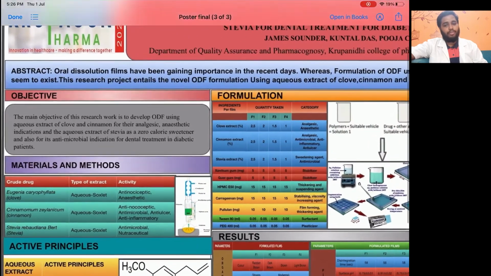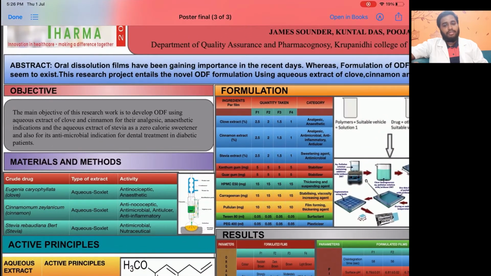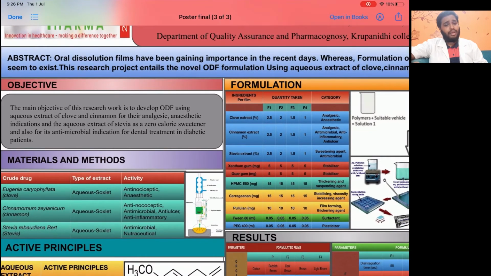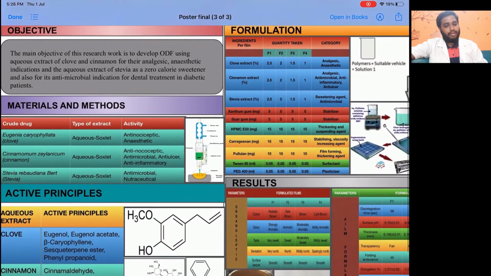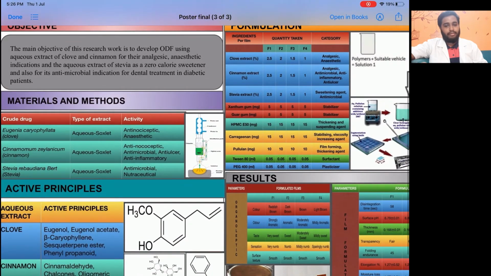With this, I'll move on to the objective of my study, which is to develop ODF using aqueous extract of clove and cinnamon for their analgesic and anesthetic indications, and aqueous extract of stevia as a zero-calorie sweetener, and also for its antimicrobial indications for dental treatment in diabetic patients.